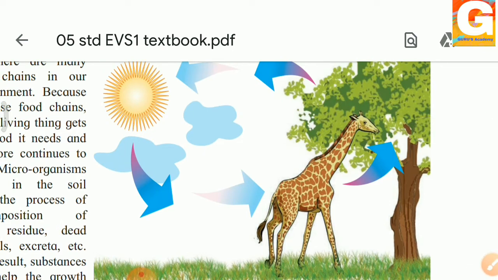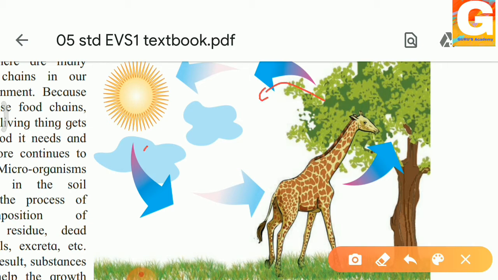Now we all know that plants take carbon dioxide and give oxygen, isn't it? So let's see over here, what can we see here? This is the plant. It takes carbon dioxide and gives oxygen. And this oxygen is used by the living things on the earth because they require oxygen for their breathing. When they breathe, they also eat these plants, these trees.